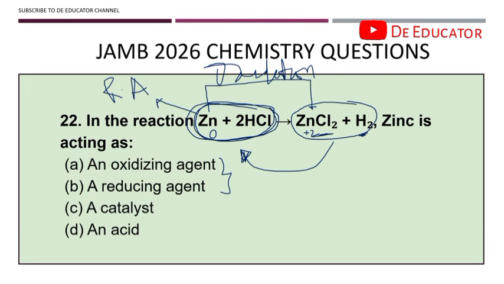Another trick you can use, in case you don't want to stress yourself: once you see it is a metal, most likely it is a reducing agent. If you see it is a non-metal, most likely it's going to be an oxidizing agent. So once I see this question asking zinc is acting as what, I'll just ask myself, is zinc a metal or non-metal? It's a metal, right? So definitely it's going to be a reducing agent. But I've given you the step-by-step explanation on how we concluded that it's a reducing agent.